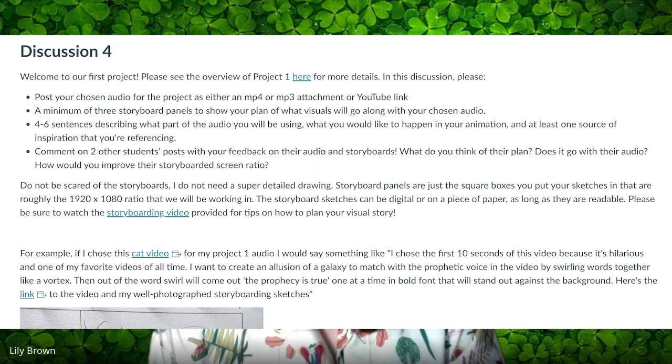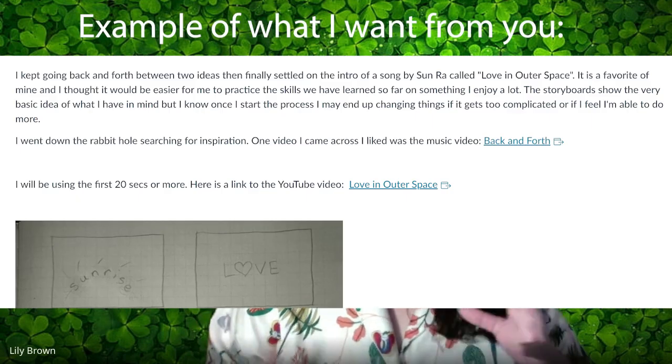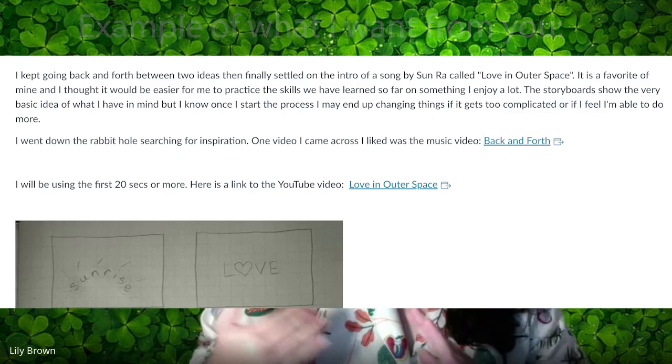Now, another part, the third rule, is that you can only use numbers and letters as per the instructions that I just explained. Now, part of every single project is going to be showing progress and improvement from implementing feedback in the storyboards, in the audio plans as discussions 4 and 5, or in the discussions. If you go to the discussions, they also explain this in more detail, but basically we're going to start with sketching our ideas and explaining what you would like to do in your animated idea, and just me making sure that you're following through with most of those ideas.